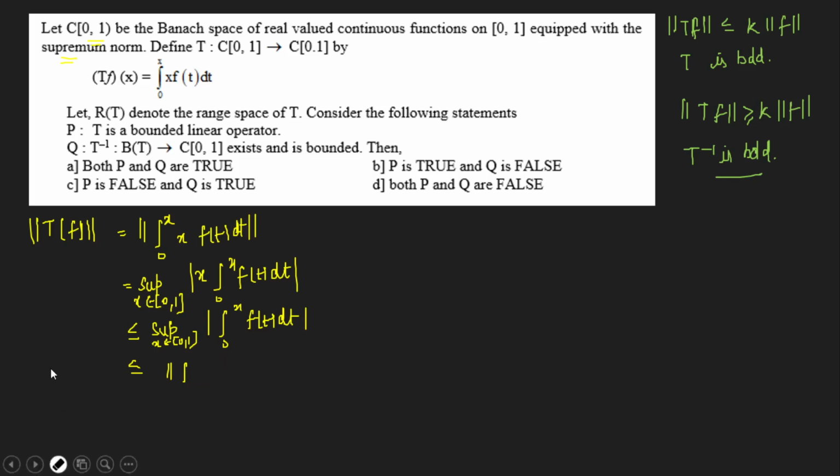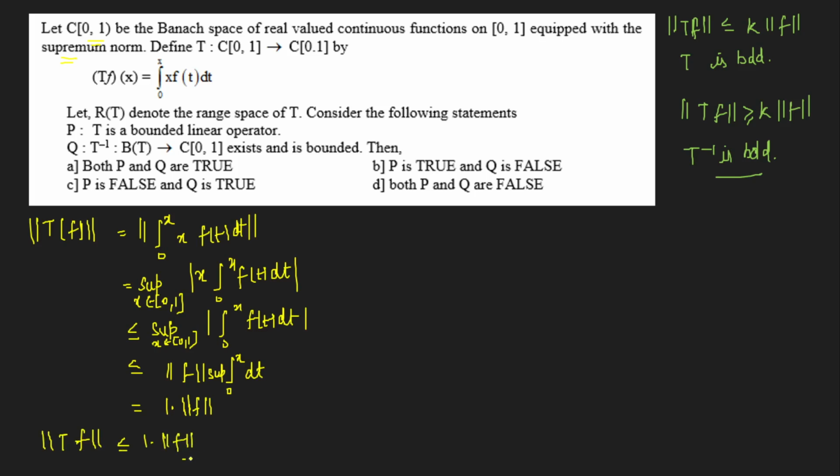So I'll write here the norm of f times the integral from 0 to x of dt, and we have to take the supremum over x in [0,1]. Now if I integrate this, I'll get x. The supremum of x for x belonging to [0,1] is 1. So I'll get 1 times the norm of f. So that means, for all f, the norm of Tf is less than or equal to 1 times the norm of f.